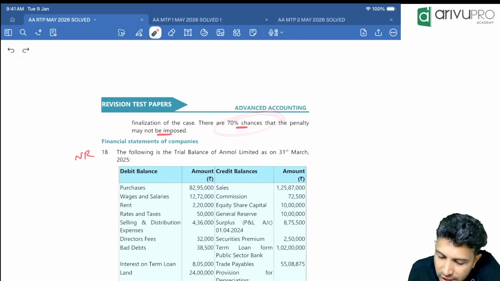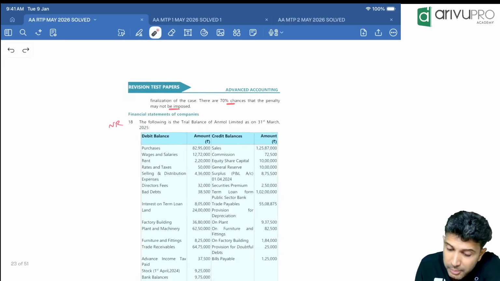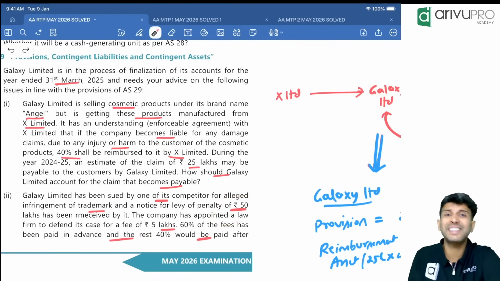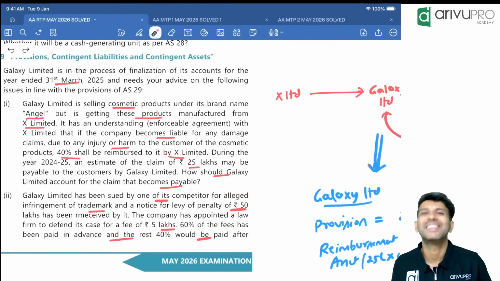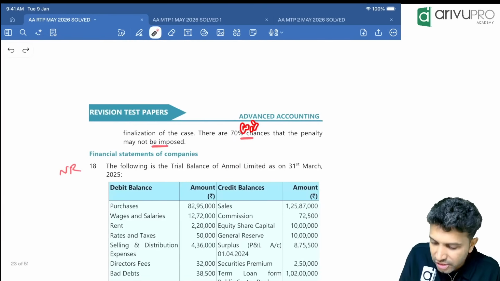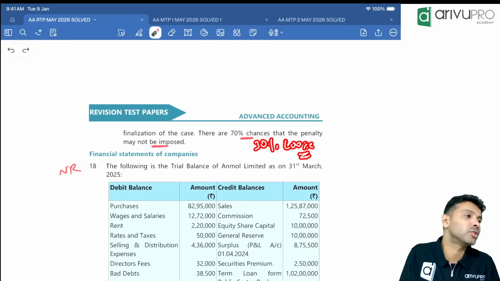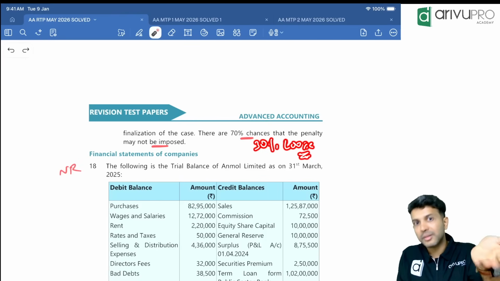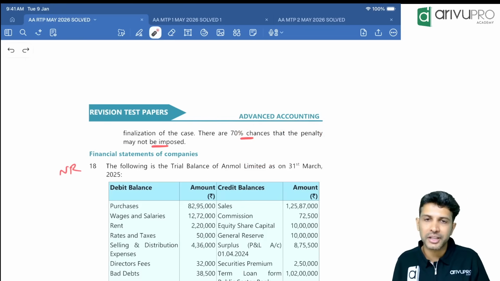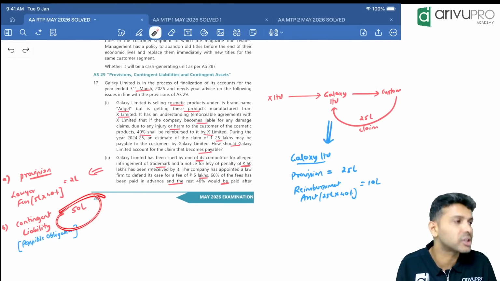There is a 70% chance that the penalty may not be imposed. Sir, how much was that penalty amount? 50 lakh. The lawyer is saying there is a 70% chance the penalty will not come. That means the penalty will not come when we win the case. So this 70% is a chance of winning. If there is a 70% chance of winning, there is a 30% chance of losing. Outflow will happen only when we lose the case. So a 30% chance of losing the case means this is not a probable obligation. It's a possible obligation. So the penalty amount of 50 lakh, we will disclose as a contingent liability.